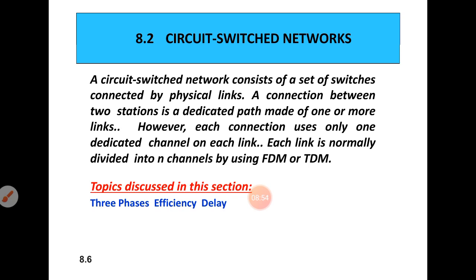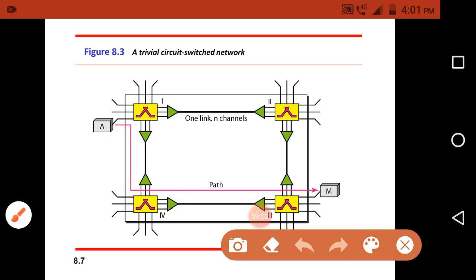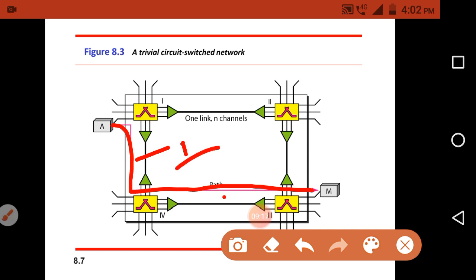However, each connection uses only one dedicated channel on each link. So this is one connection, that is a path, and it only uses one channel from each link. From this link it will use one channel, and from this other link it passes through, it uses one channel.